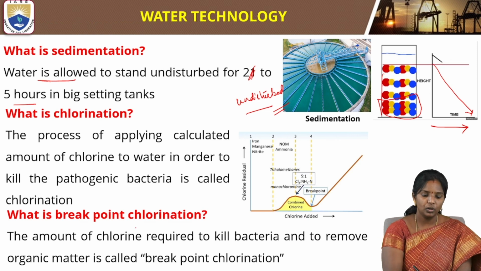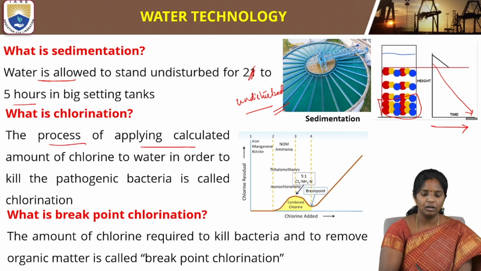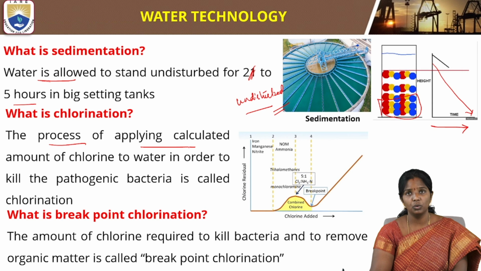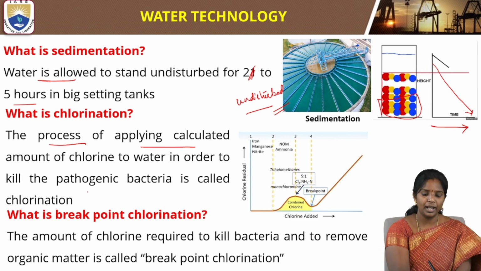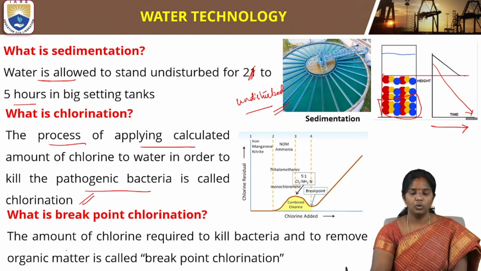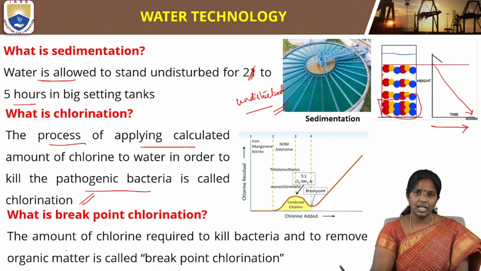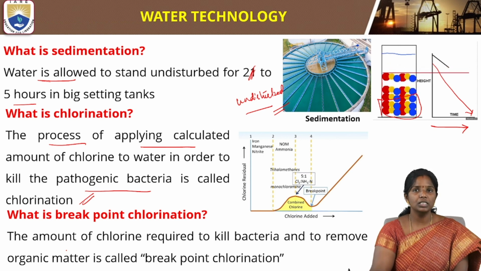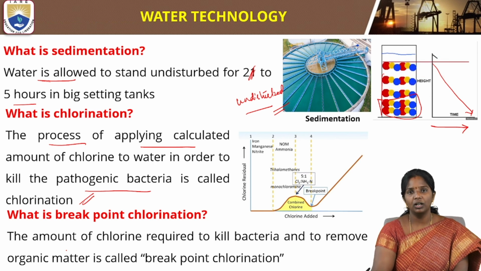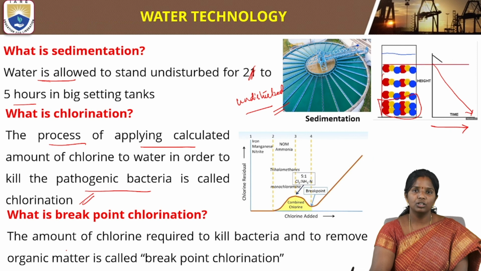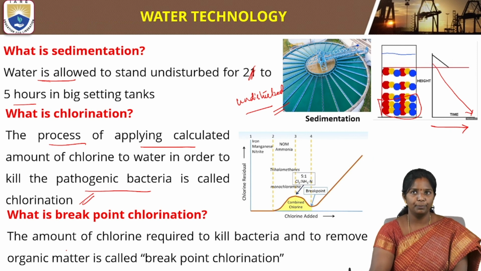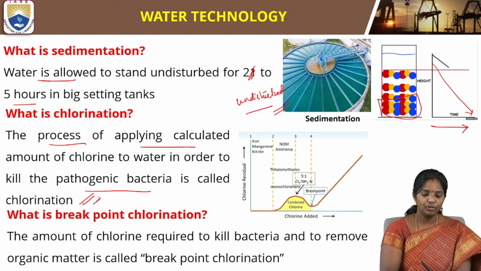Okay, so what is chlorination? The process of applying a calculated amount of chlorine to water in order to kill pathogenic bacteria is called chlorination. It means that chlorine in a certain amount is added to water to remove pathogenic bacteria. This pathogenic bacteria will cause diseases to humans when the water is consumed. To avoid that, chlorination is done prior to using the water for any purpose. So that is the process of chlorination.